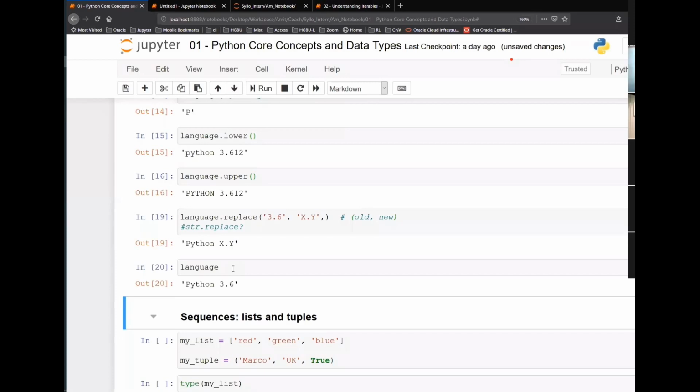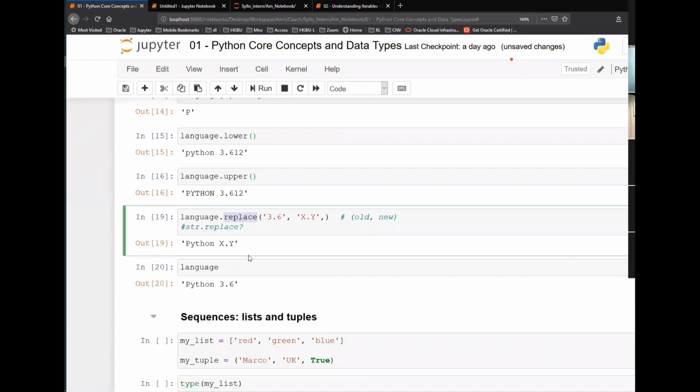The other thing is that a function will do some operation and it will just give you an output. It will not change the actual value which is there in the memory. So the replace function is not doing it in place. It is not changing anything in your memory. It is just converting and giving you an output, so that your actual data is not changing.